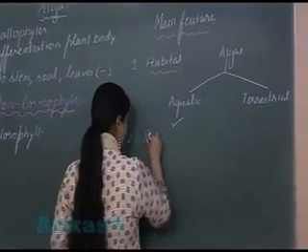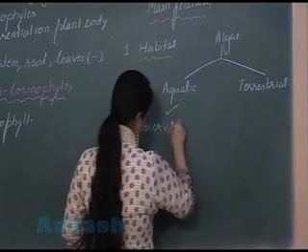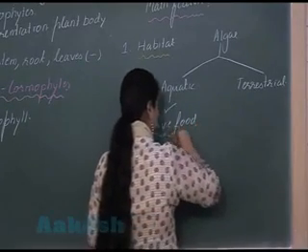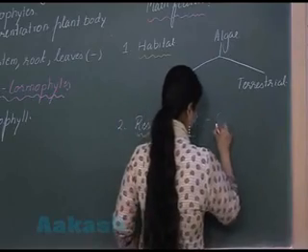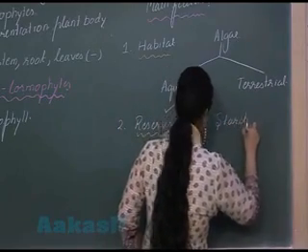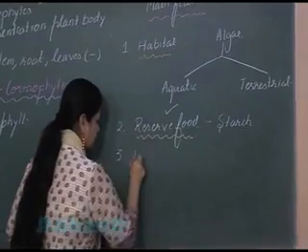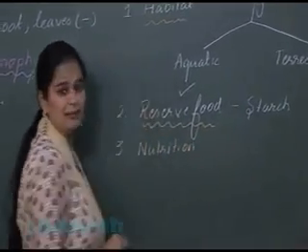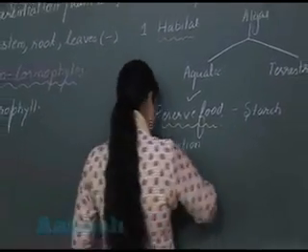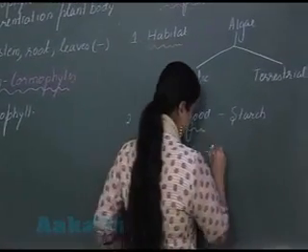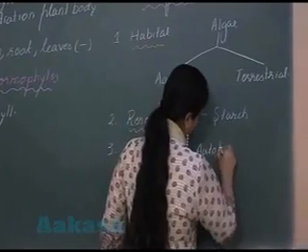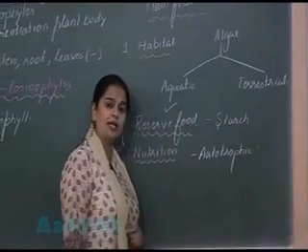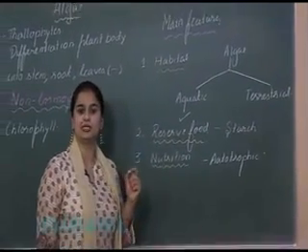Now coming to the reserve food. The reserve food which is present is mainly starch. Then the nutrition: you know that there is a presence of the photosynthetic pigment, so the nutrition is autotrophic. Now in the algae, the vascular tissue is absent.